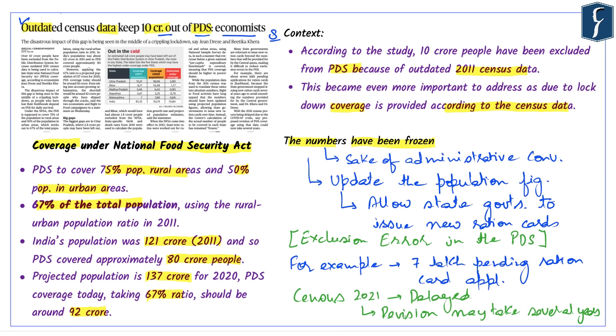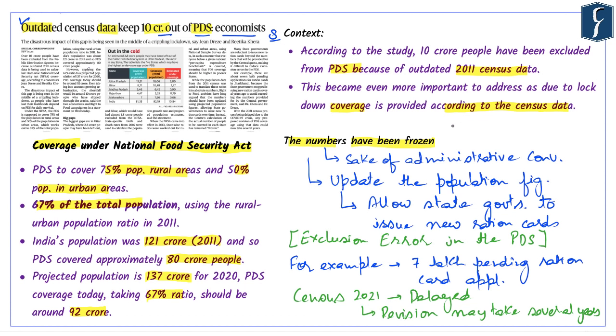Now, in this case, it is important for us to know that the Supreme Court of India has observed in the right to food case that the right to food forms an integral part of the right to life, guaranteed under Article 21. The right to food is inherent to a life with dignity, and in this reference, Article 21 should be read in accordance with Article 39A and Article 47.